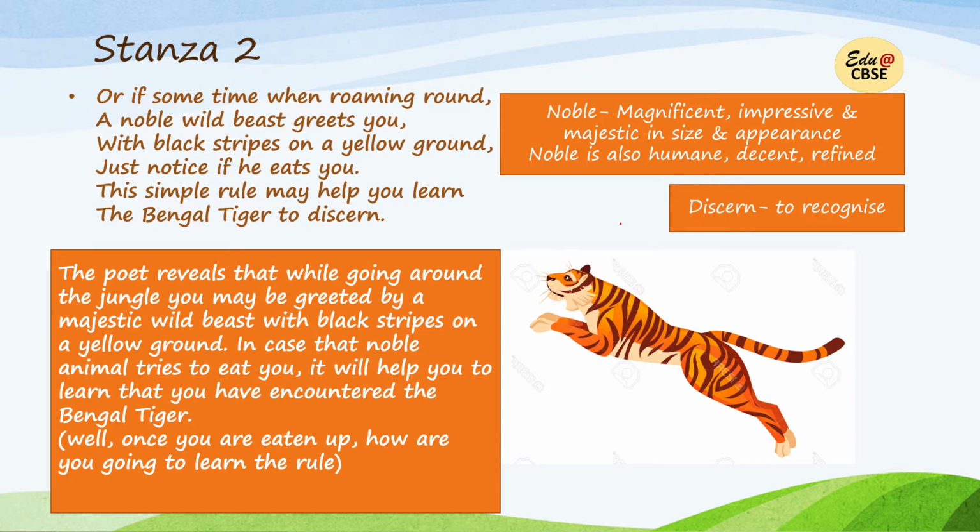Now discern means to recognize. So the poet says that if that tiger starts eating you, then this is the simple rule by which you have to understand, recognize, that the animal that you have encountered is the Bengal tiger.